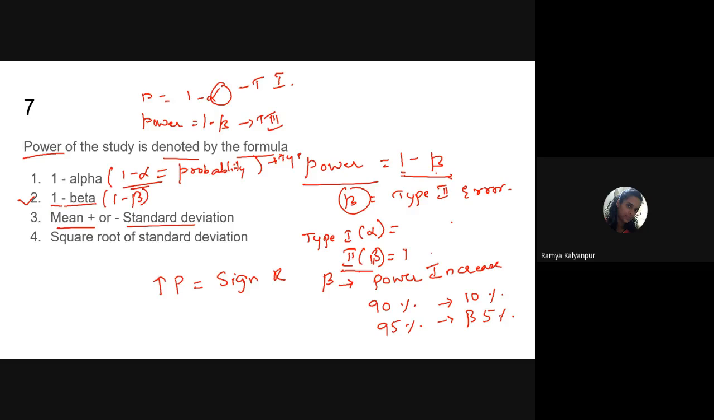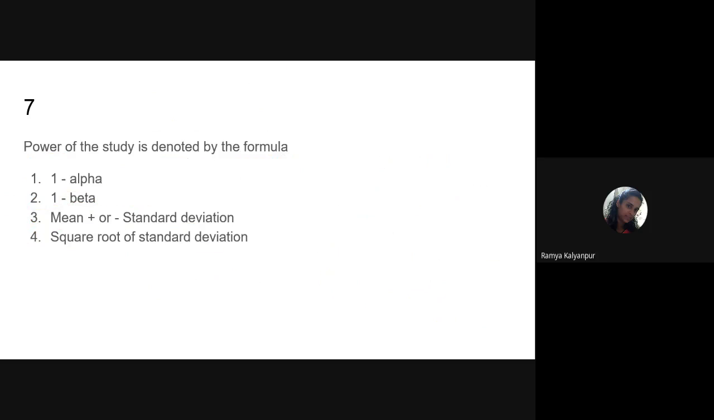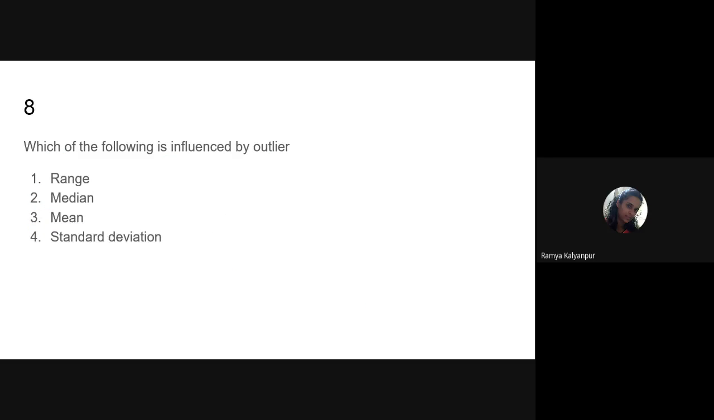The third option, mean of standard deviation, is definitely no. And square root of standard deviation, these are all wrong options. So the only right option here is that the formula for power is 1 minus beta. So we'll go to the next question.